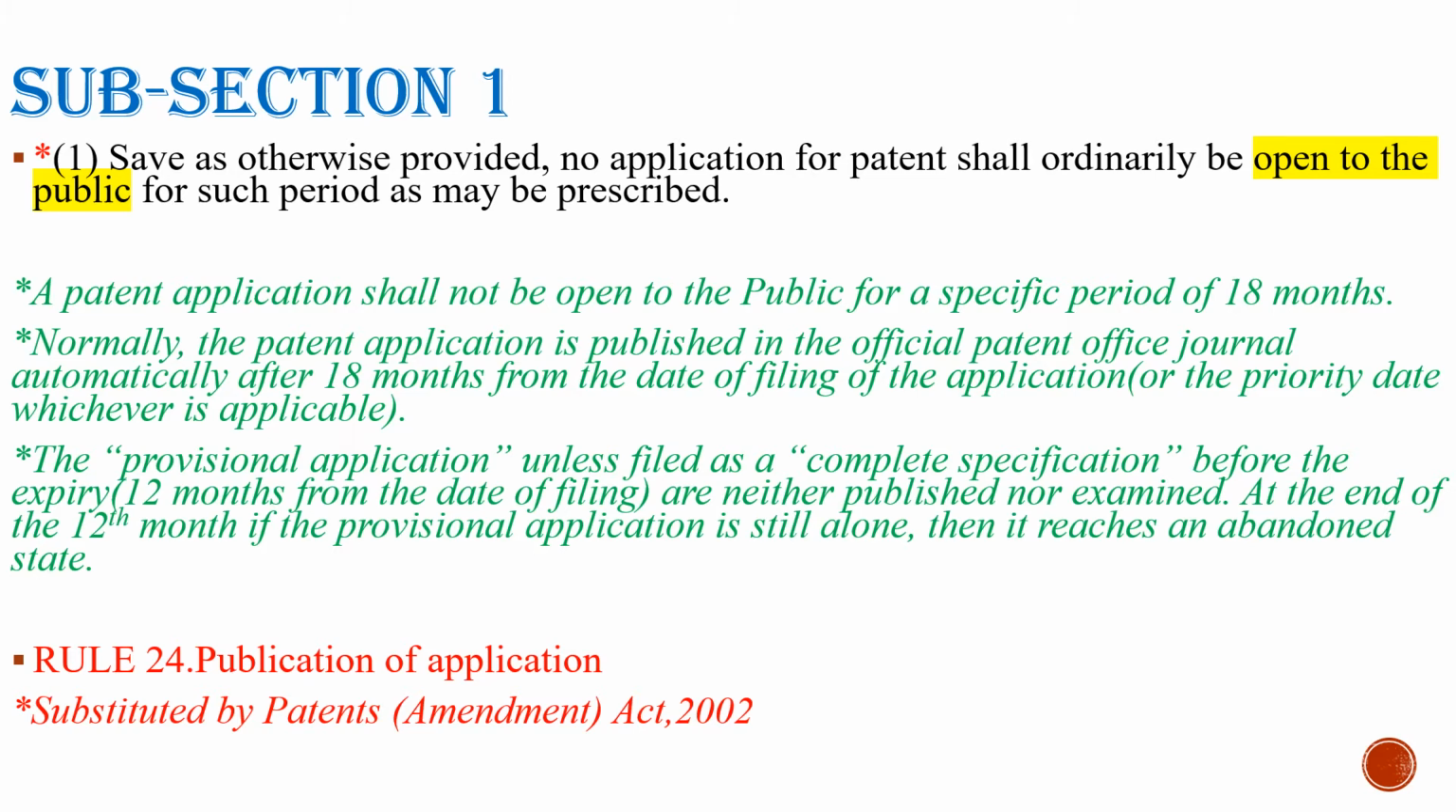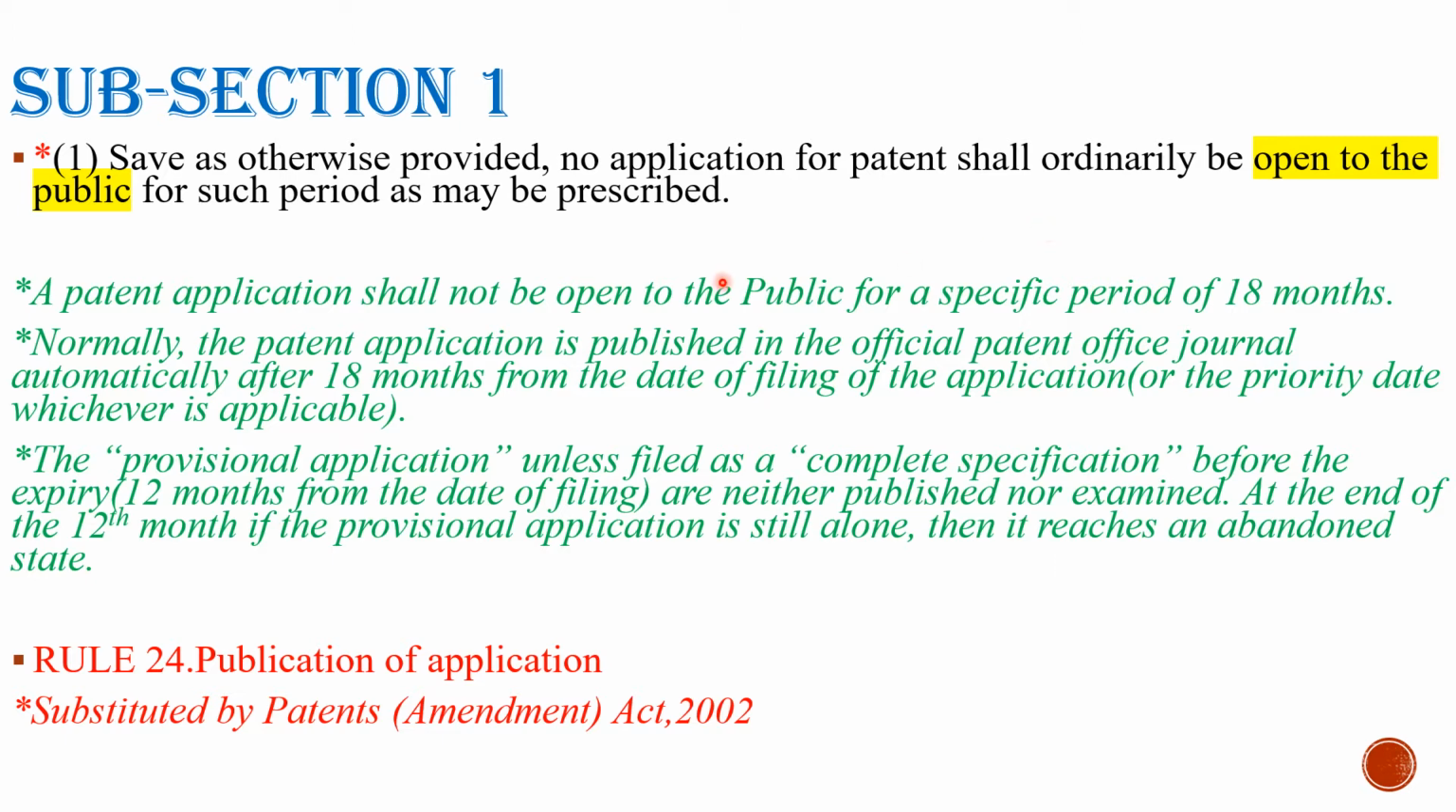Subsection 1. Subsection 1 says, save as otherwise provided, no application for patent shall ordinarily be open to the public for such period as may be prescribed. Okay, very simple, but we have to understand this in detail. Fine. So the key phrase here is open to the public. And what is written here, no application for patent shall ordinarily be open to the public.